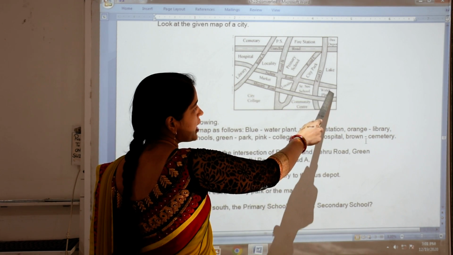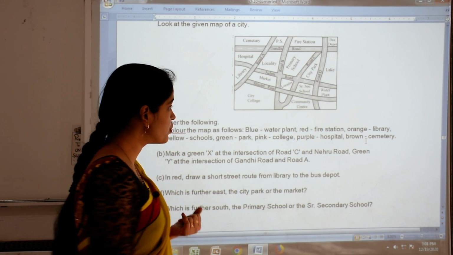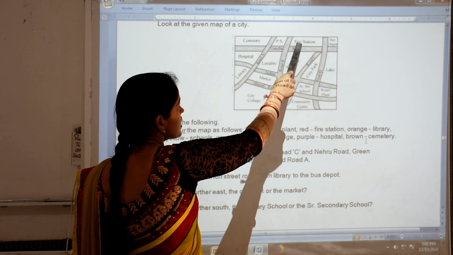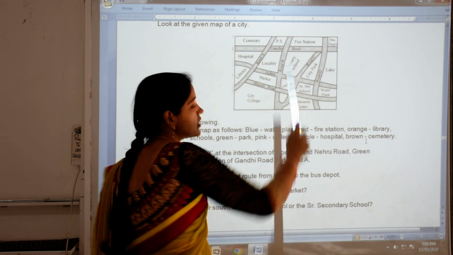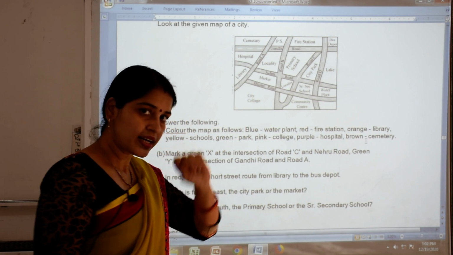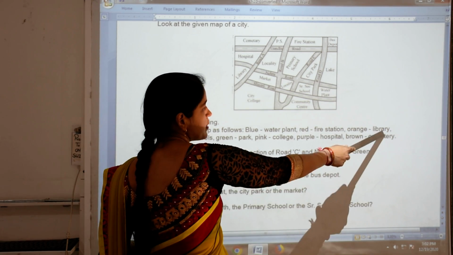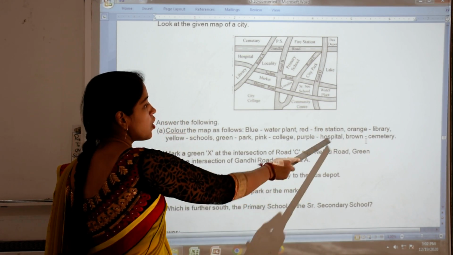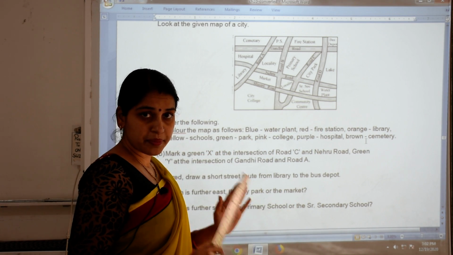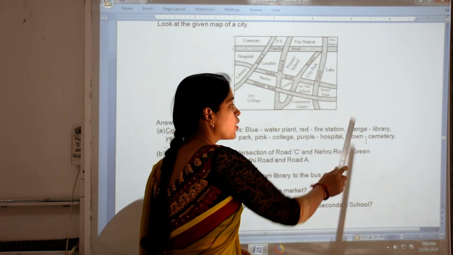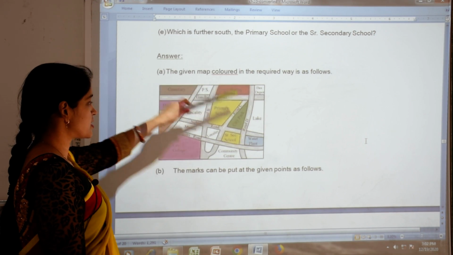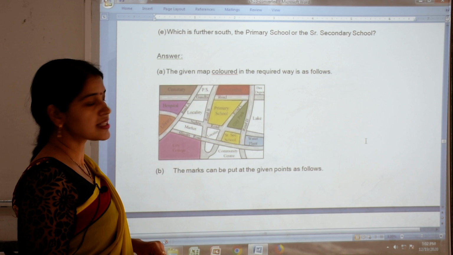Now this is the water plant, so that part you have to fill with blue color. Then red for fire station, so you have to search this fire station and color it with the red color. So in this way, read out whatever color is given, then fill it with the same color. Library fill with the orange color, hospital fill with the purple color, cemetery color with the brown color. Okay, so when you color it according to the question, then your map will look like this.